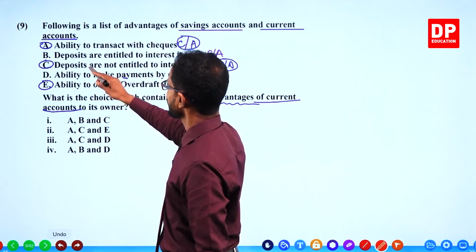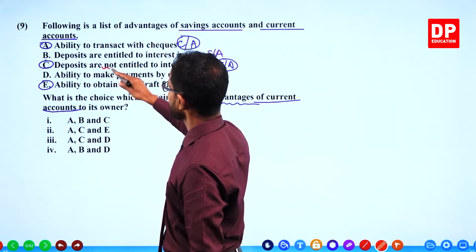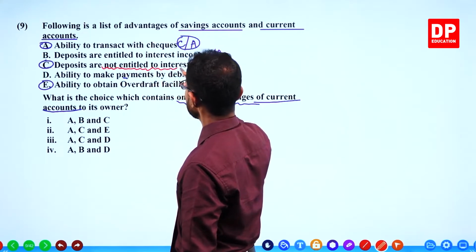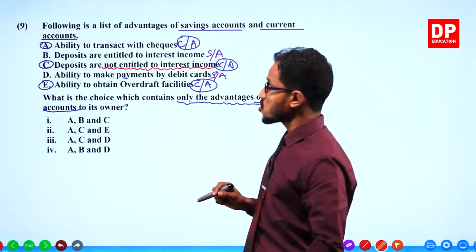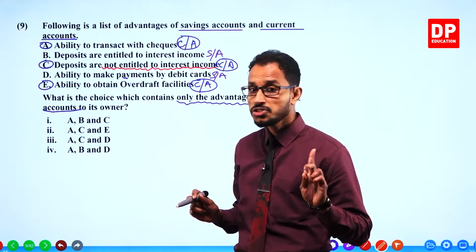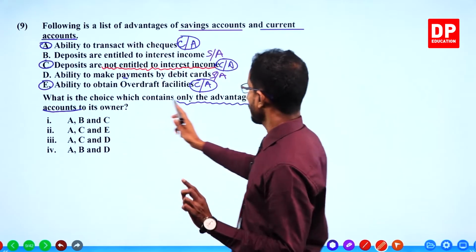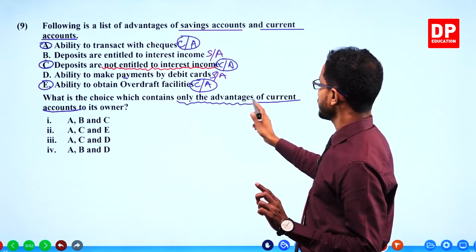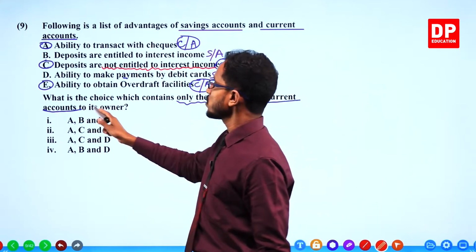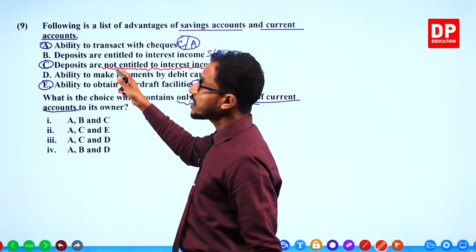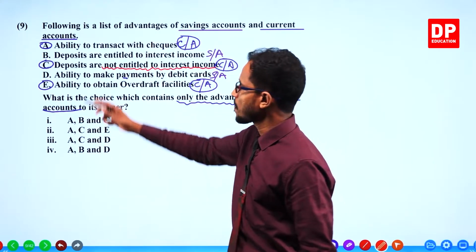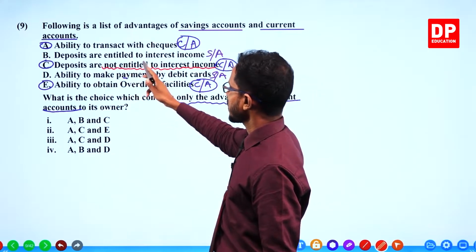Anyway, not entitled to interest, that is not an advantage to its owner. Only the advantages of current accounts to its owner. This is not an advantage of current accounts. Deposits are not entitled to interest income.